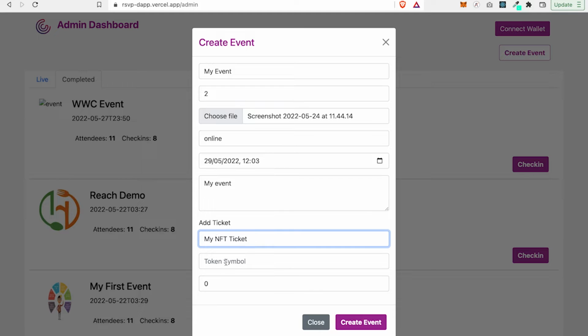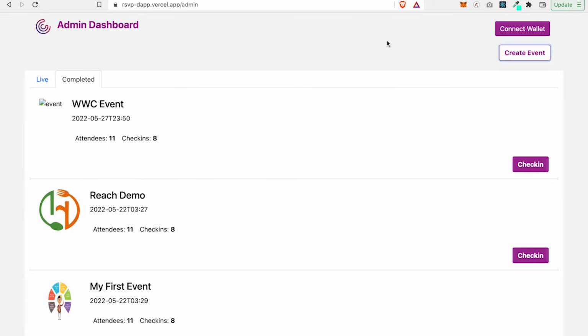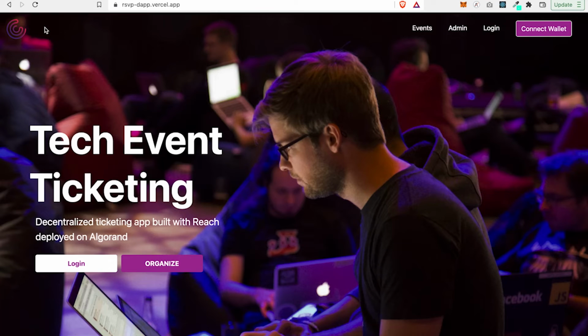Then the symbol could be MNT, and for the supply, I just want 10 units of it. Then I click create. This is going to request that I sign this transaction with my wallet, so I'm going to sign it right now. As you can see, the tickets are approved, 10 units of it. Once I sign this transaction, we can view the details of the transaction in the Algorand Explorer. But before that, let me go back to the main page.